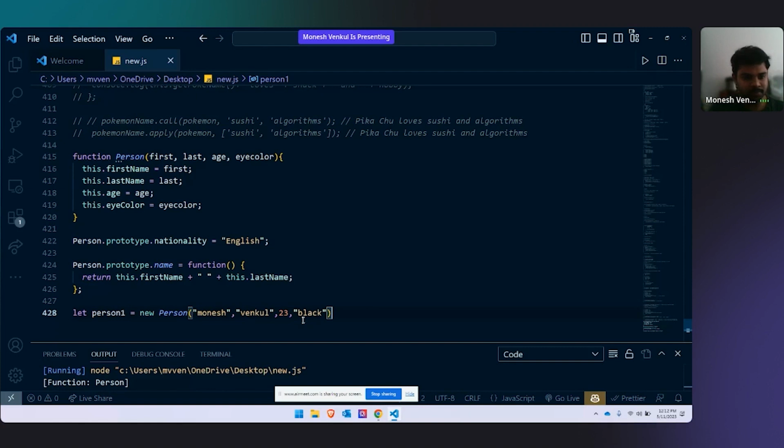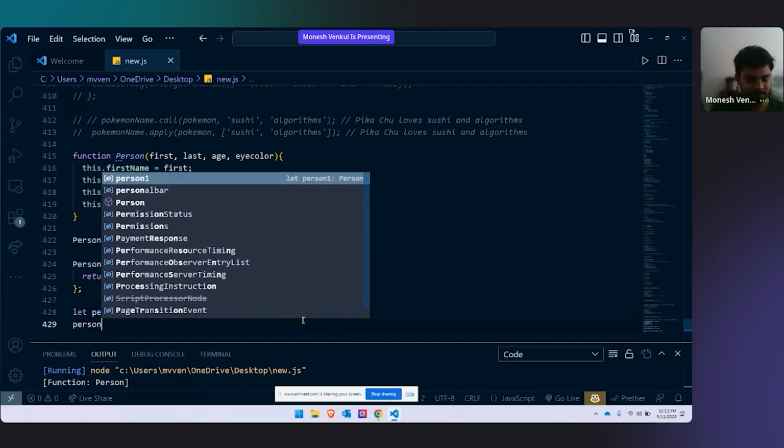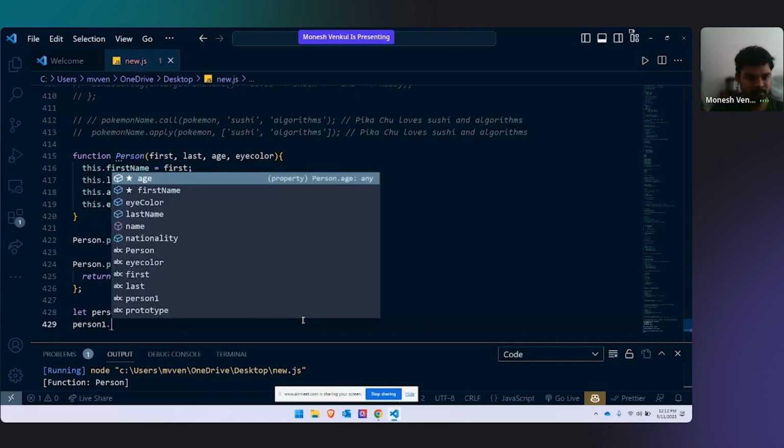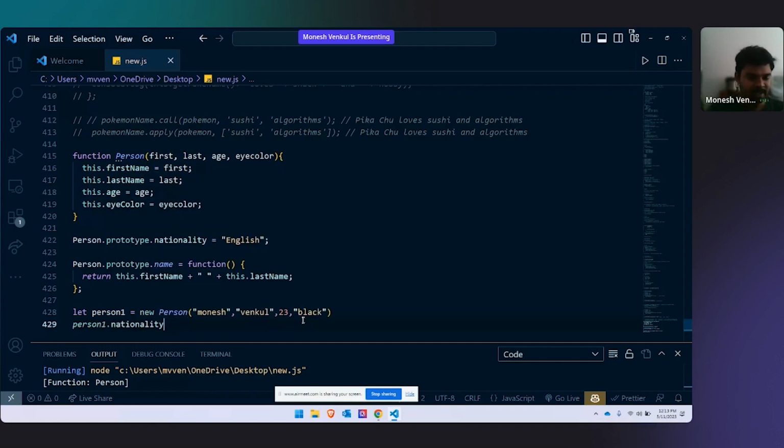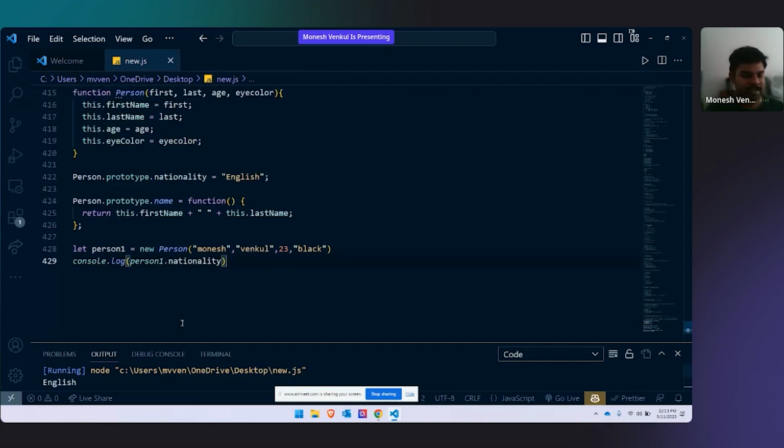Now, you see this person, a new pop-up came: nationality. You can give anything or else you can also leave it. It's not a problem. Now, if I do console.log, the nationality came now.